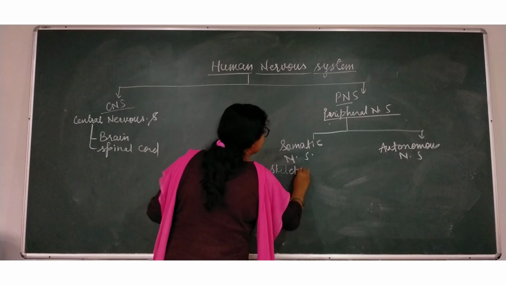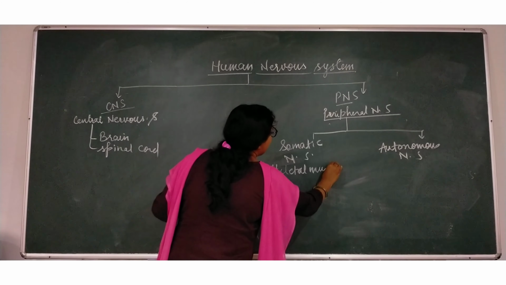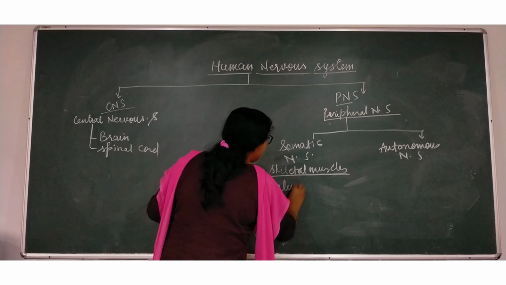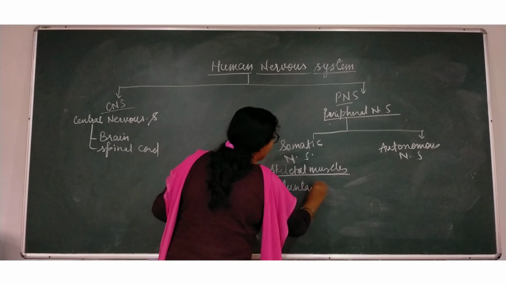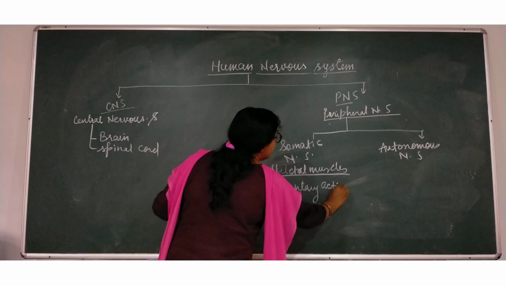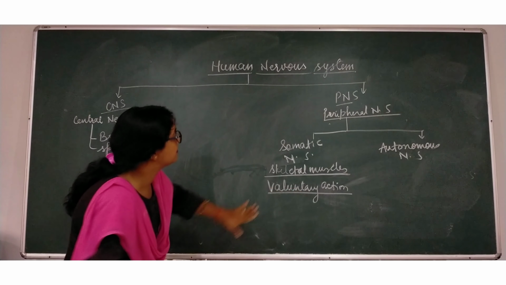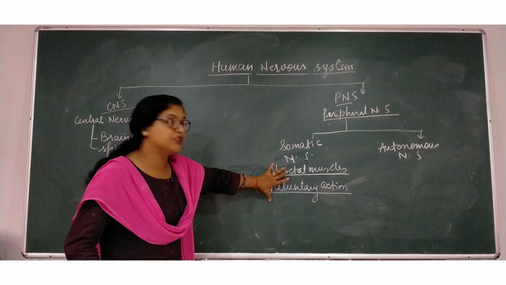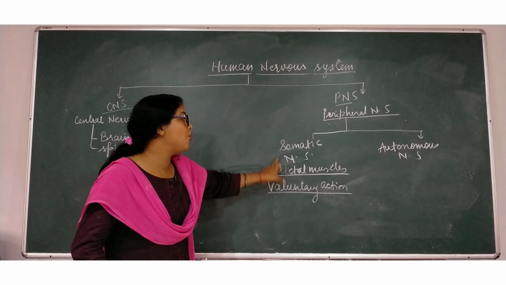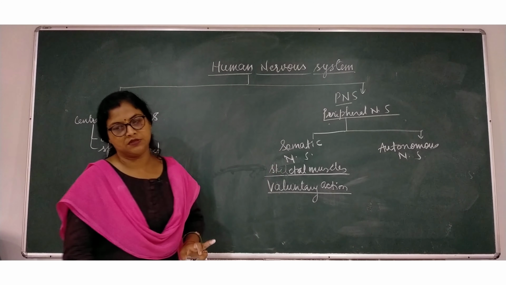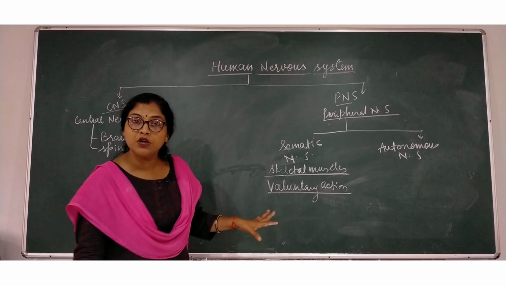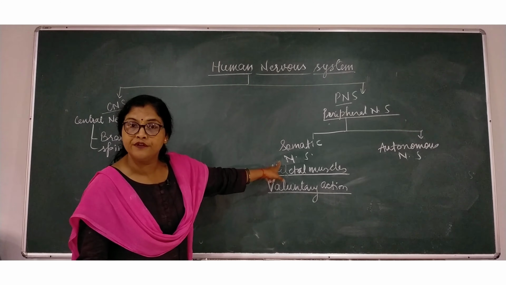Skeletal muscles are responsible for voluntary actions. So these voluntary actions, controlled by skeletal muscles, are controlled by the somatic nervous system.